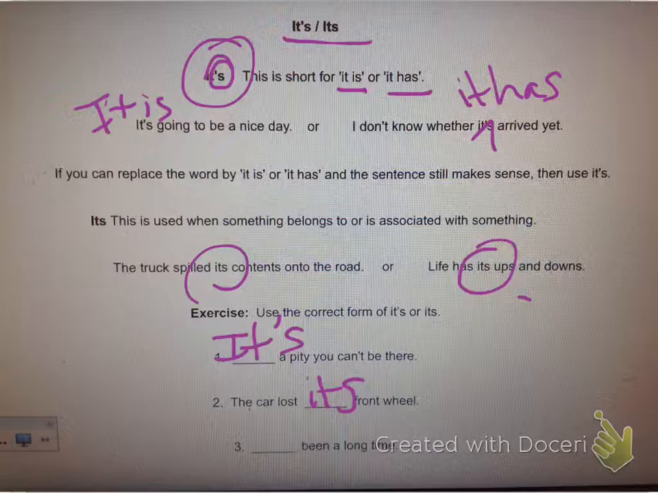Okay, last one. It's been a long time. Do we need an apostrophe? It is been a long time. No. It has been a long time. I think that's right. So we know that we need an apostrophe there because we're using the contraction. Okay, do the rest of the practice items for this one and tune in next time for more homophones.